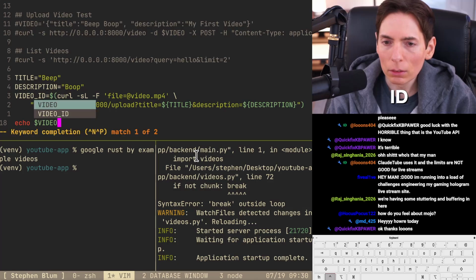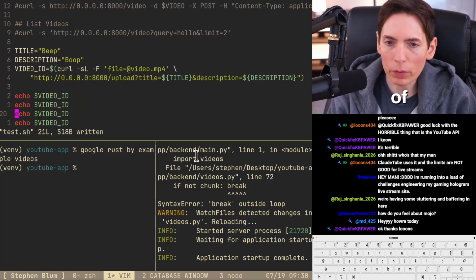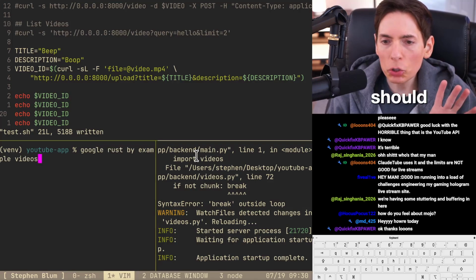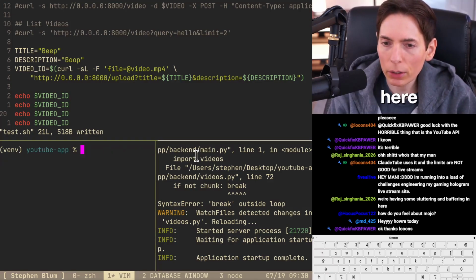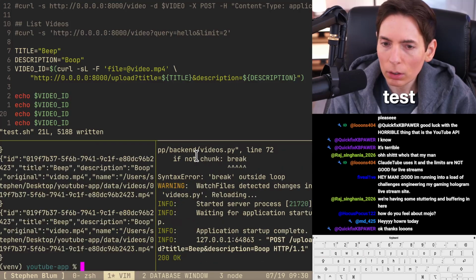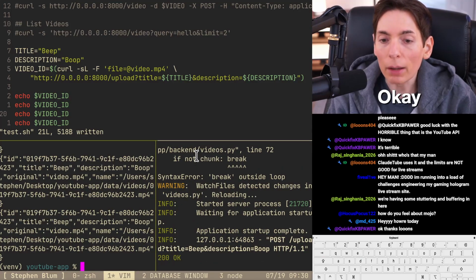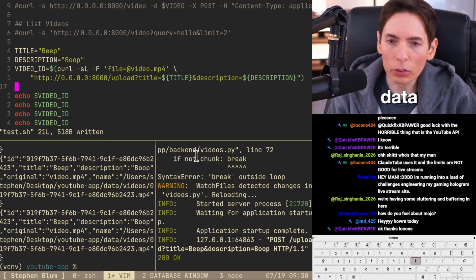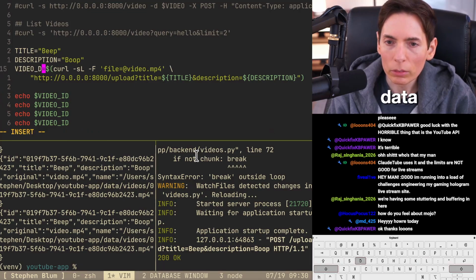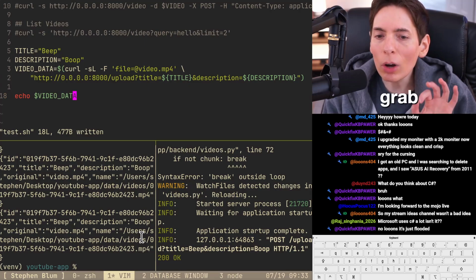Here we go. We'll just print a bunch of those. Okay. So that should run. Let's double check here. ./test. Okay. So this is the video data. You see, video data. There we go. We need to grab the video ID.